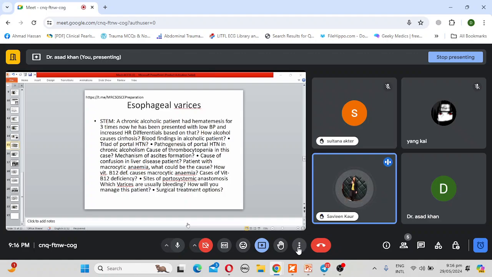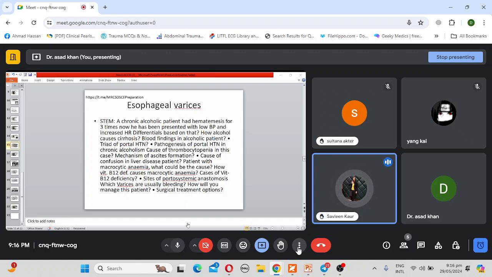I'll also arrange other blood products like FFP, platelets, and fresh blood transfusion. I would also consider central line insertion for monitoring of central venous pressure, and urine output monitoring.